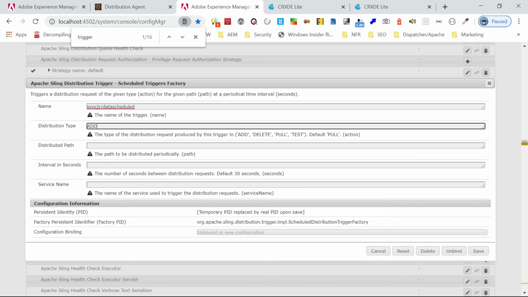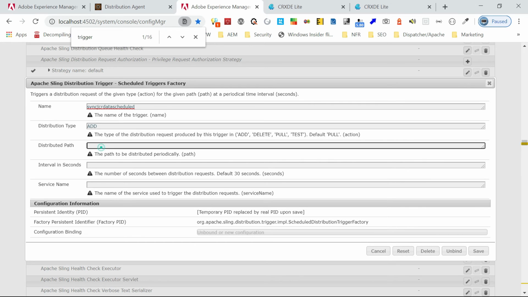You can define delete also. Delete will help you delete data. Whatever data you are deleting here will get synced to the publishers. Now pull we can see later. This is for reverse. Test is if you want to test whether the distribution flow is working.